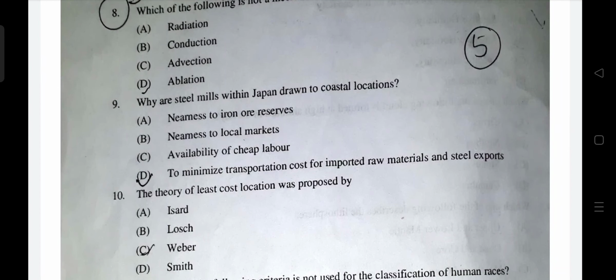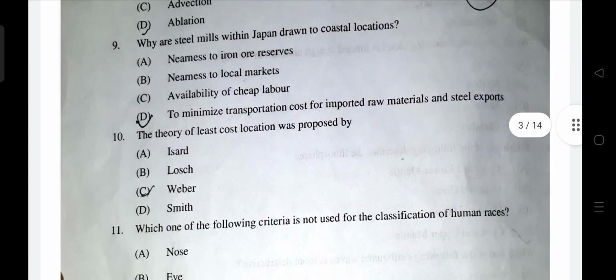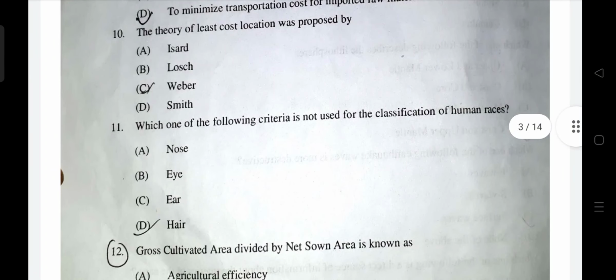The theory of least cost location was proposed by C. Weber. Which of the following criteria is not used for classification of human races? Okay, so which of the following is not used? I will tell you. First, it is written nose. Nose is a classification: Leptorhine, Mesorhine, and Platyrhine. Rhine means nose. Leptorhine means long and narrow nose.